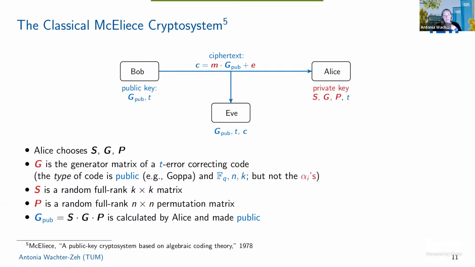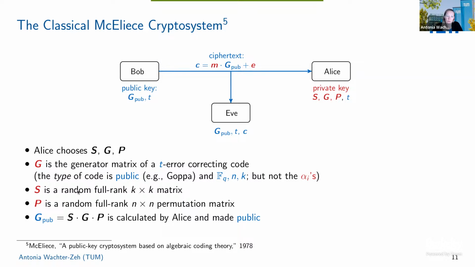So this is the classical McEliece cryptosystem. That's really the easiest way to formulate it. That's not how it's done, for example, in the NIST submission Classic McEliece, but for those who are maybe not familiar, it's maybe the easiest way to understand the principle. So this is a public key cryptosystem. As mentioned before, Alice creates a private key and a public key. For the private key, she chooses 3 matrices, where G is the generator matrix of a T error correcting code. In Classic McEliece, it's a Goppa code.